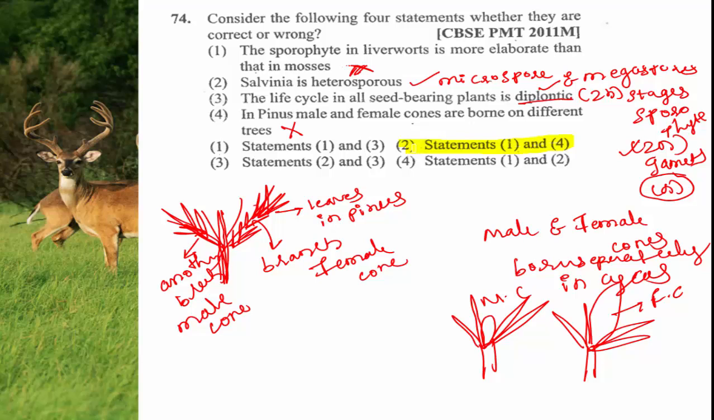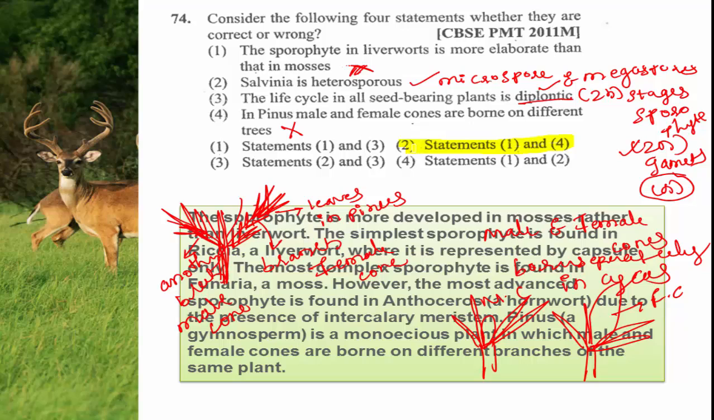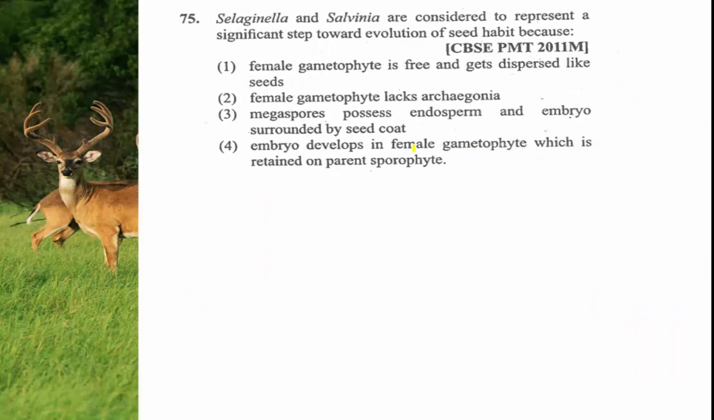Then in Pinus, both male and female cones grow in the same tree, but they are developing on separate branches. So the right answer for this question is option 4. The same explanation I have given here. Hope this explanation is clear for you. Then moving to the next question.